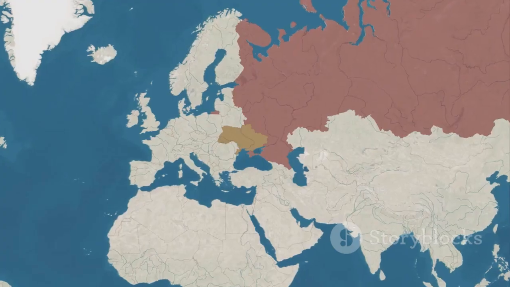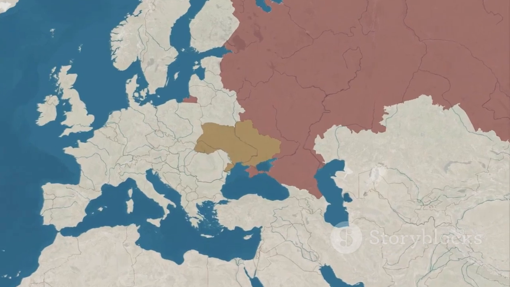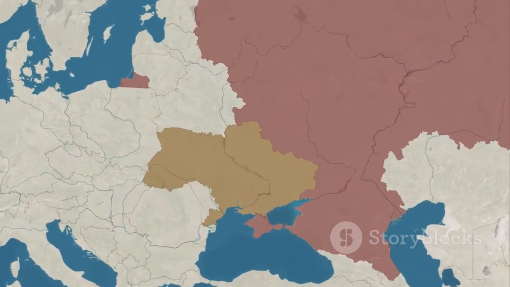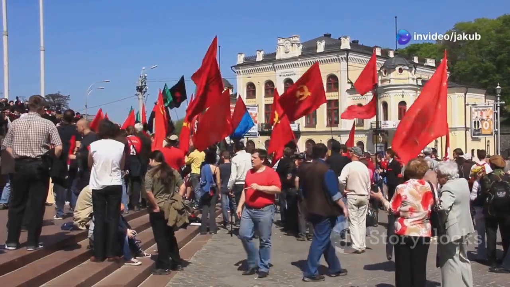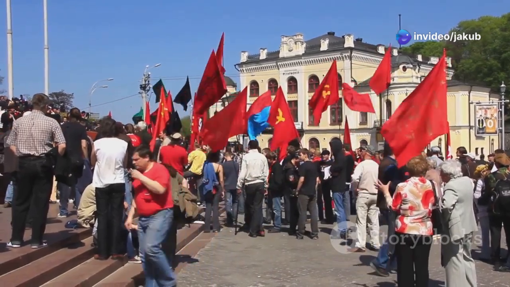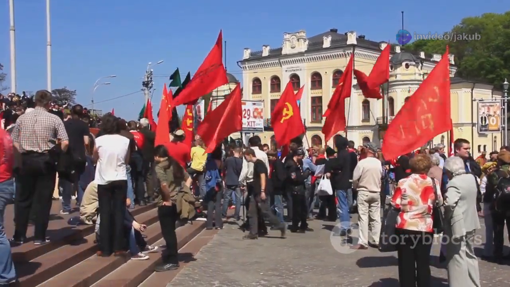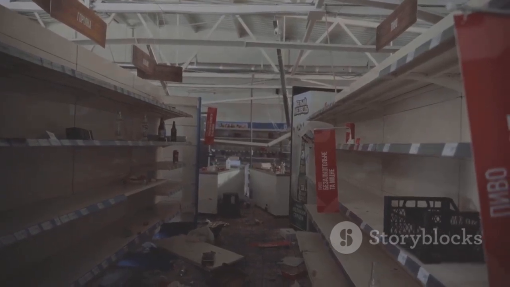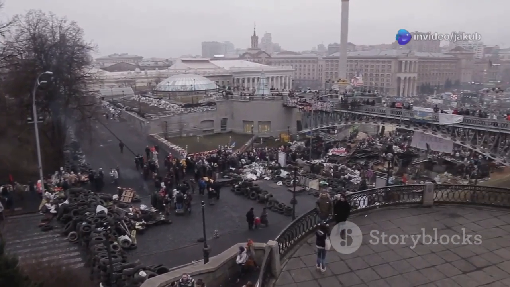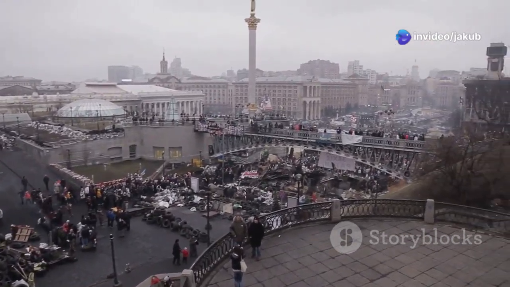Enter Mikhail Gorbachev in 1985. Gorbachev knew the USSR needed change, so he introduced two key policies, glasnost and perestroika. Glasnost, or openness, allowed greater freedom of speech and press, exposing corruption, past atrocities, and system failures. On the other hand, perestroika, or restructuring, aimed to introduce limited market reforms. However, instead of reviving the economy, it led to shortages, inflation, and public unrest.